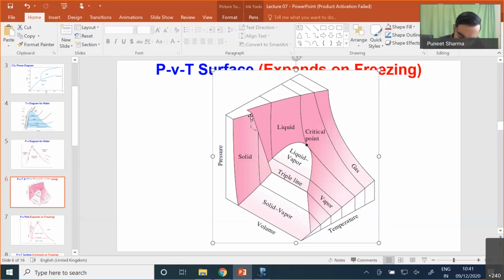The dotted line is presented to represent a hidden phase over here. We have a hidden phase, and that hidden phase is our solid plus liquid region. So this is one important point.